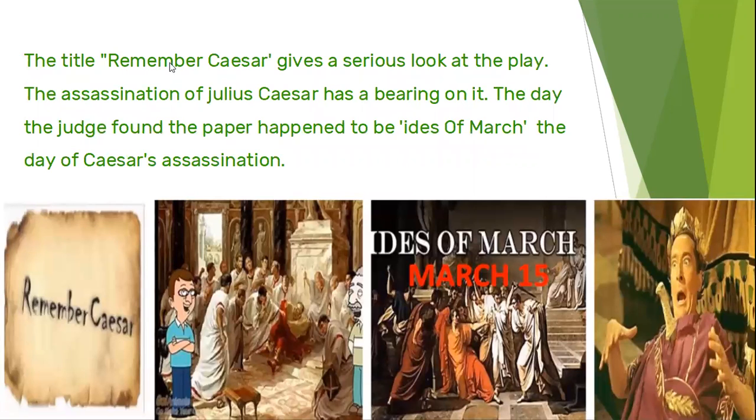The title, Remember Caesar, gives a serious look at the play. The assassination of Julius Caesar has a bearing on it. The day the judge found the paper happened to be Ides of March, the day of Caesar's assassination.